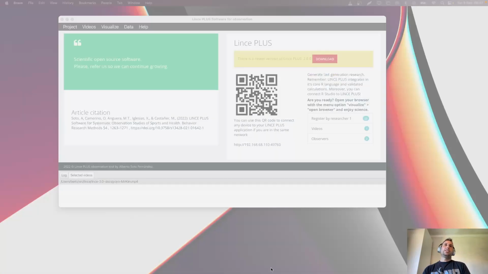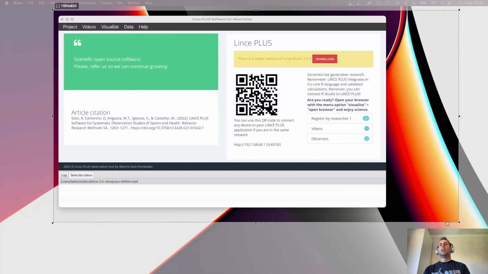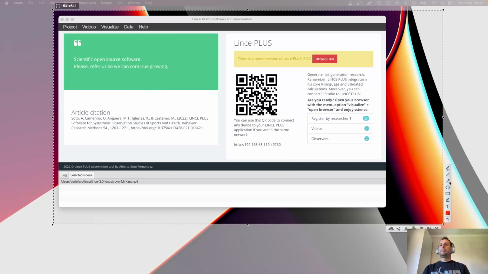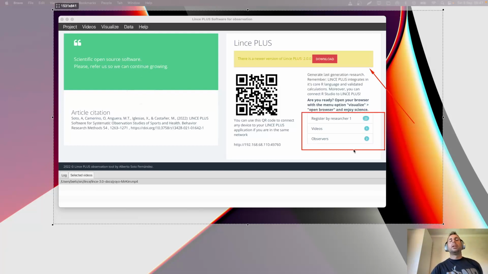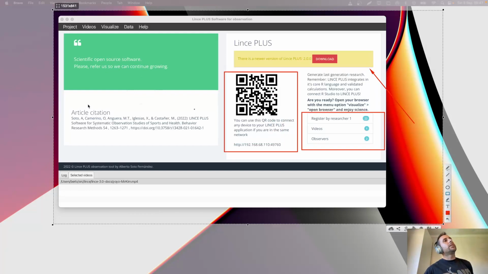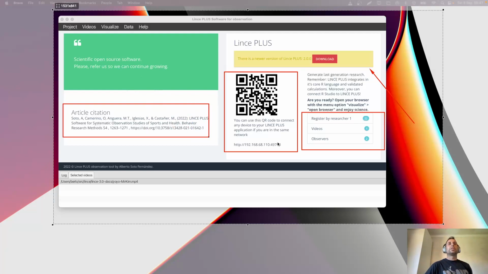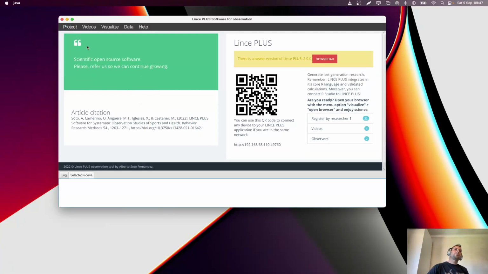So in here you have the same features as always. You will have a reminder to download, but this is optional if you want. You have an overview of your register and the QR code that you can usually scan to connect to your Wi-Fi settings and open with your tablet or anything that you need, and of course the research that you want to. Let's start with a new project.